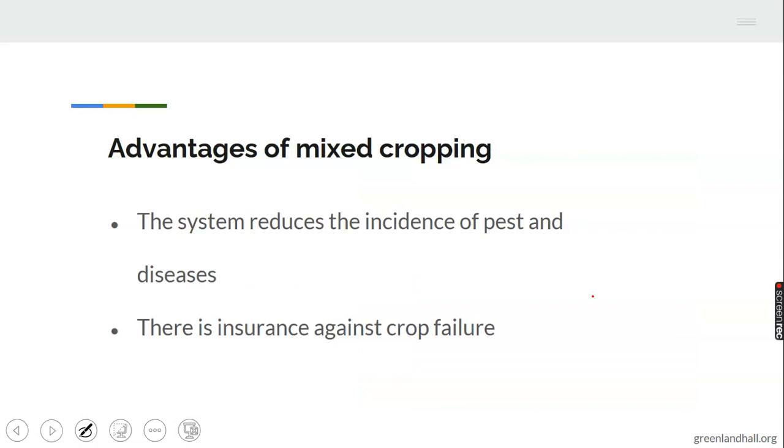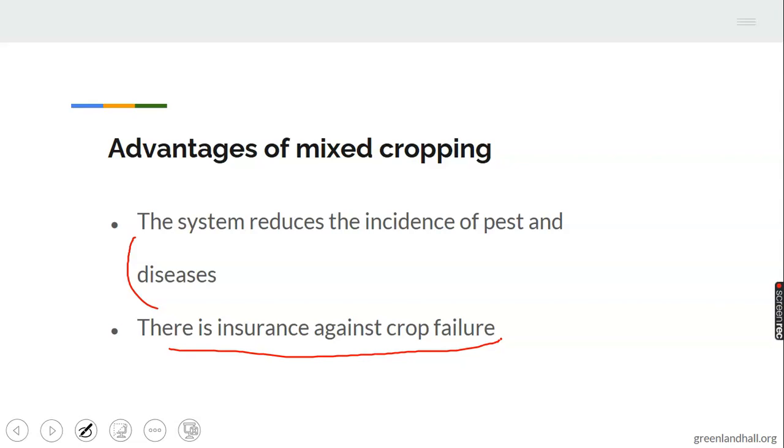Advantages of mixed cropping. 1. The system reduces the incidence of pests and diseases. 2. There is insurance against crop failure. This is very important under mixed cropping. When one crop could not produce well, another one definitely will produce. The farmer will fall back to the one that produced better. A farmer that is cultivating yam and cassava, if yam is unable to produce well, then cassava will produce. Then the farmer will fall back on the one that produced well.